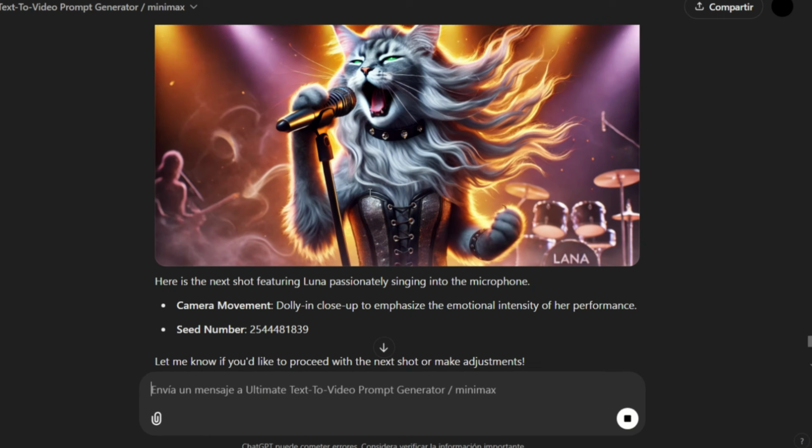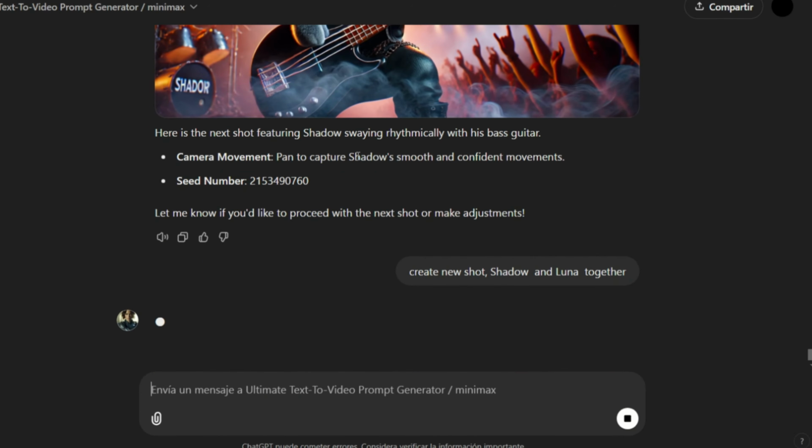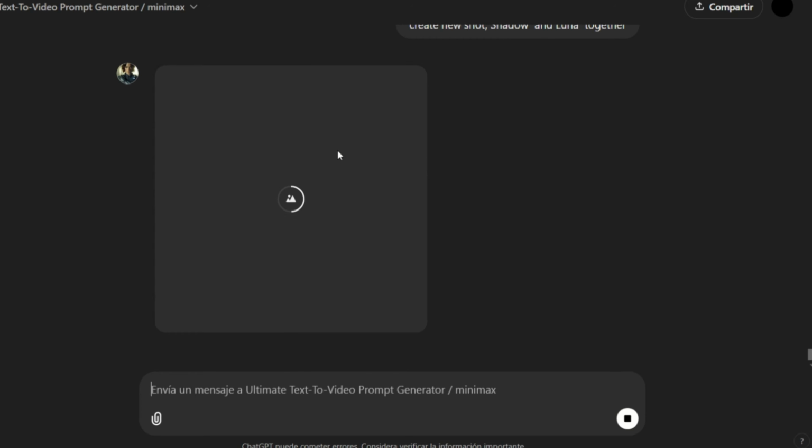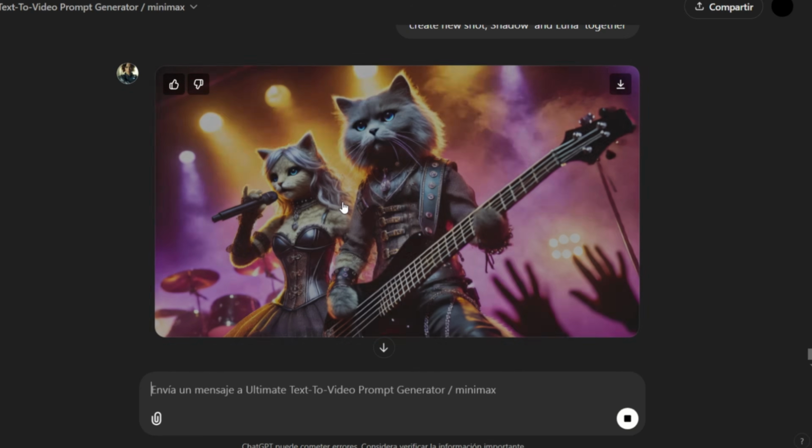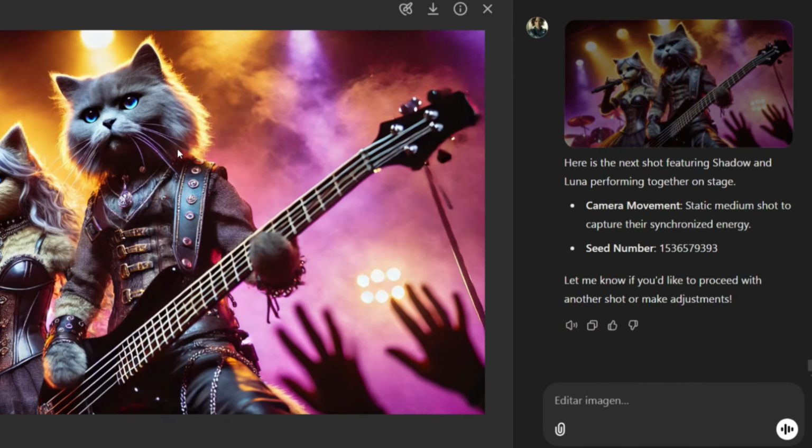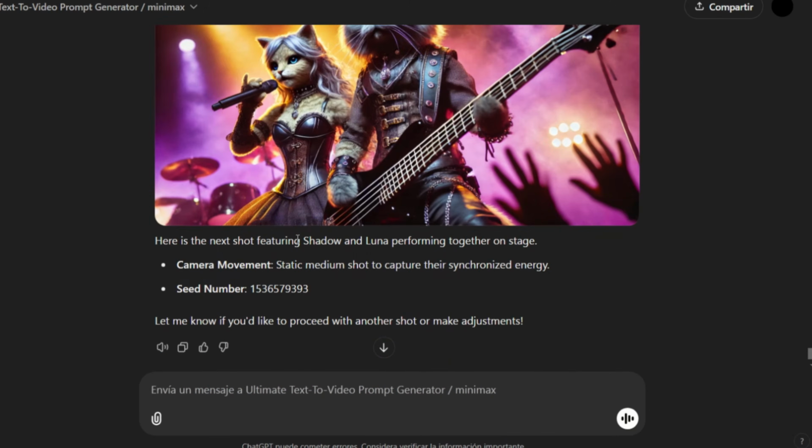Finally, I'll review the generated content to ensure all character details, prompts, and settings have been applied consistently. If any elements are missing, I'll request corrections or add them before finalizing the sequence.